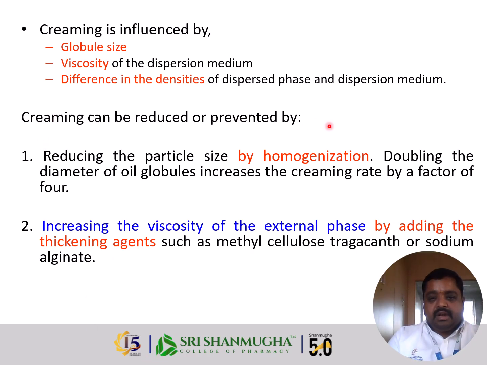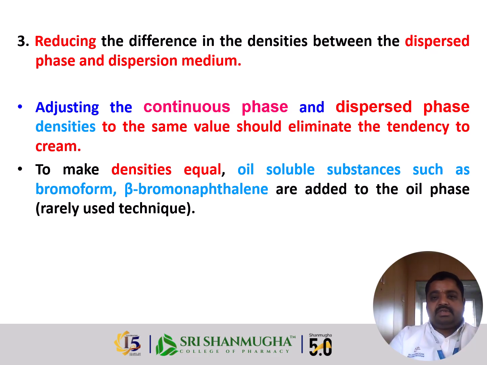Creaming can be reduced by maintaining uniformity of the particle size in the dispersed phase, or by reducing the particle size by proper methods such as homogenization. It can also be reduced by increasing the viscosity of the external phase by adding a thickening agent; examples are tragacanth and sodium alginate. Another way is reducing the difference in density between the dispersed phase and dispersion medium.